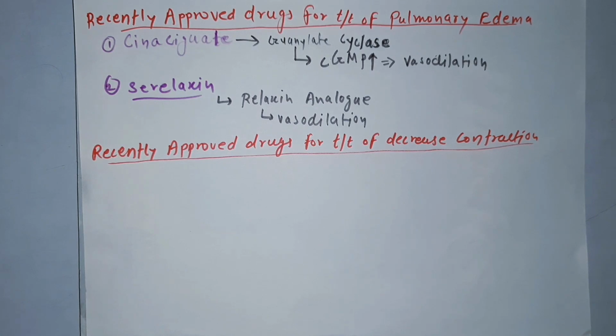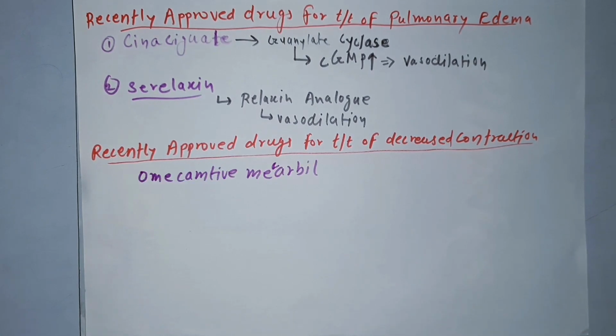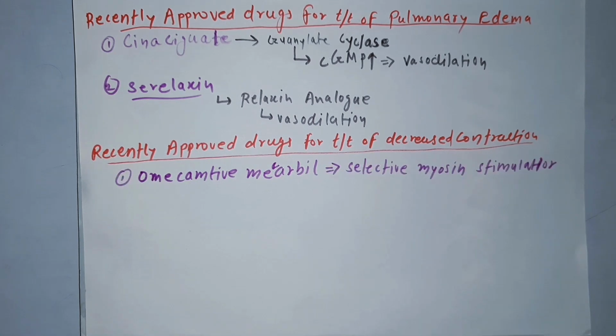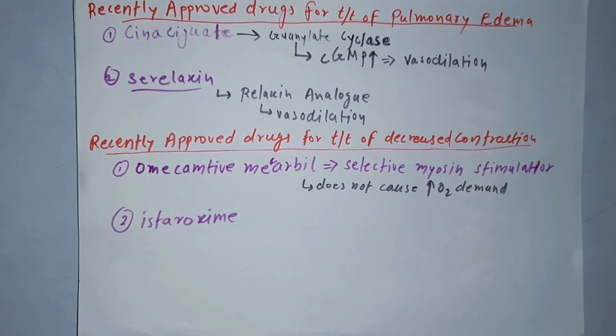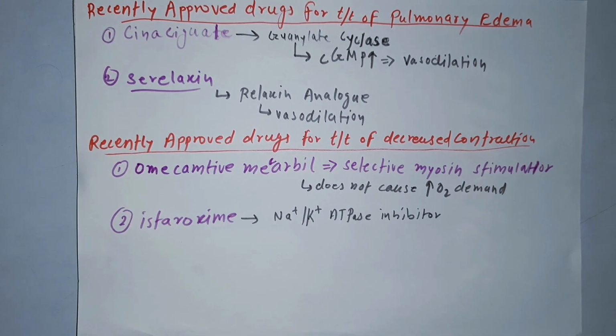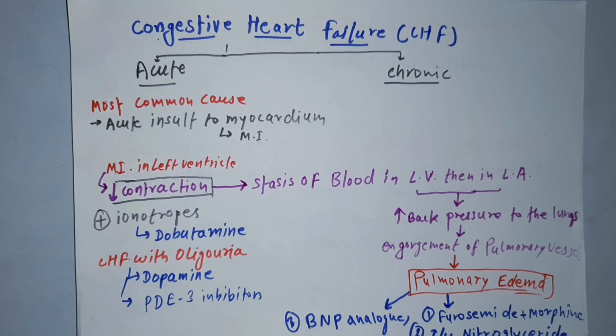There are some recently approved drugs for the treatment of decreased contraction, like omecamtiv mecarbil, which is a selective myosin stimulator, and it does not cause an increase in oxygen demand. Another drug is istaroxime, which is basically the sodium potassium ATPase pump inhibitor and calcium ATPase stimulator. So this is how we can treat the patient of acute CHF.